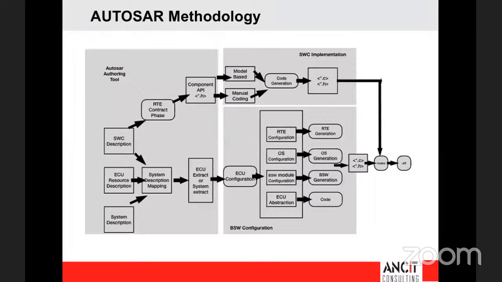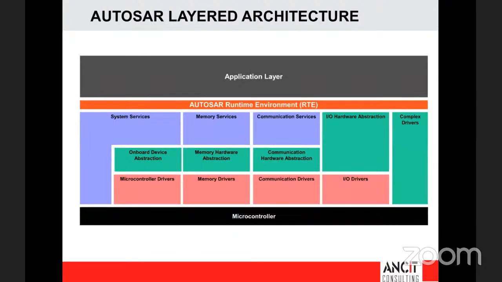I'll just give you one quick look at the layers. In the AUTOSAR layered architecture, there are actually three layers. We have primarily the application layer, which is the focus here, and then we have the runtime environment, which is the RTE layer, and the whole gamut of layers that you see in violet, green, and orange together is called the BSW stack, the basic software stack.